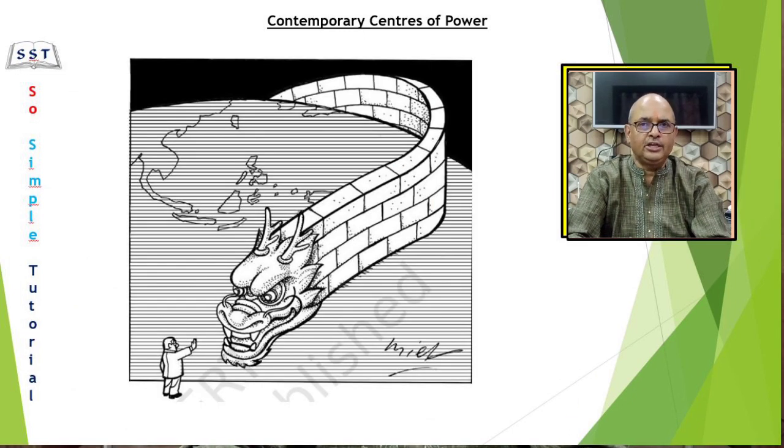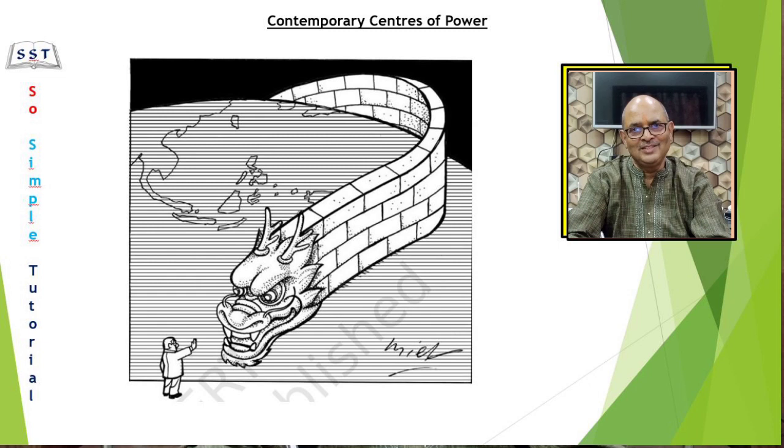Before we wind up the session, let us see these cartoons. You can see the Great Wall, you can also see the dragon. So there should be no difficulty to identify this cartoon with China. The Great Wall and the dragon are the two symbols that most commonly associate with China. Using these two symbols, the cartoonist has depicted the rise of the Chinese economy. The wall seems to cover the whole world, which is probably intended to mean that China is dominating the world economically. The man standing before the dragon has to be the United States, which will never like China to unseat his